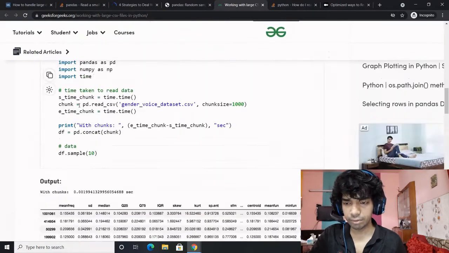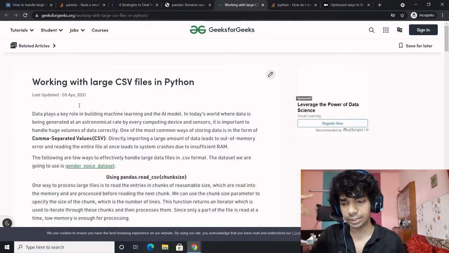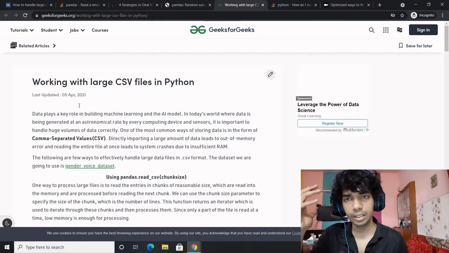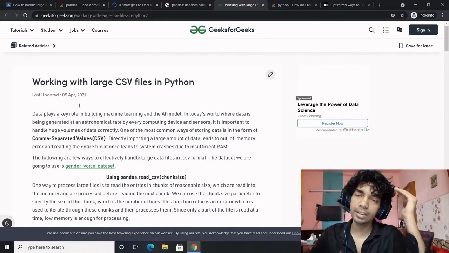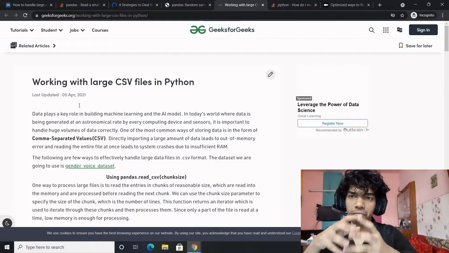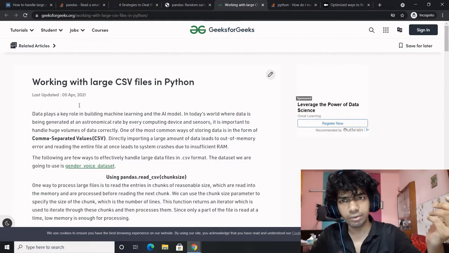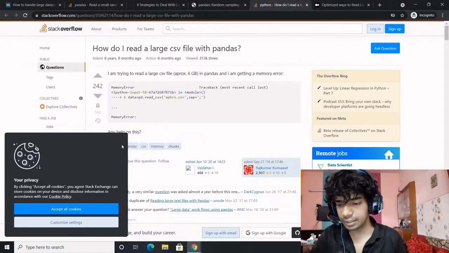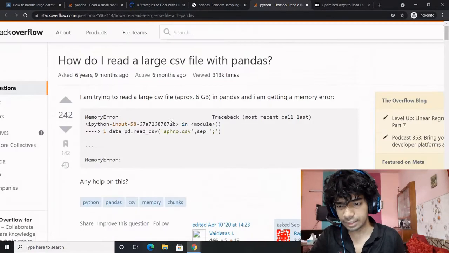This was a brief overview of how you can deal with large CSV files. So till now, what has been added to our knowledge base is, if we are to deal with large CSV files, we can use the chunksize parameter of pandas, or we can use Dask for our convenience. Right now, let's move on to the second article. The second article is a Stack Overflow thing, and let's see what it says.